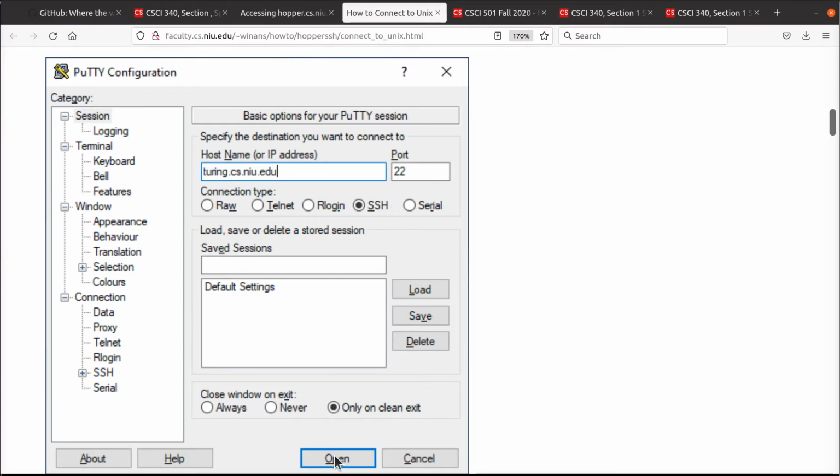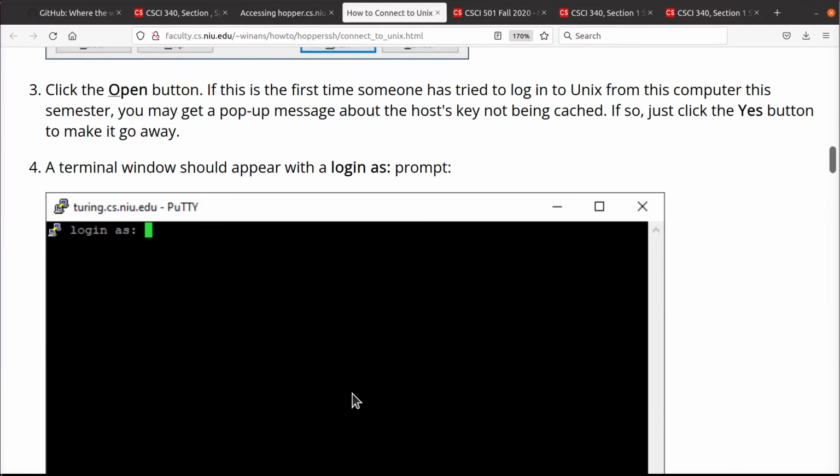Once you've done that, you can click open, and a window will pop up and give you a terminal window, much like the ones that you'll see in my videos, okay? If you want to save time, once you've filled all this out, instead of hitting open, you can type in something here like Turing, or just name this setup and hit save. Then in this window here, it will say Turing or whatever you called it in the future, and you can simply just double click on that name rather than filling this thing out every single time, okay?